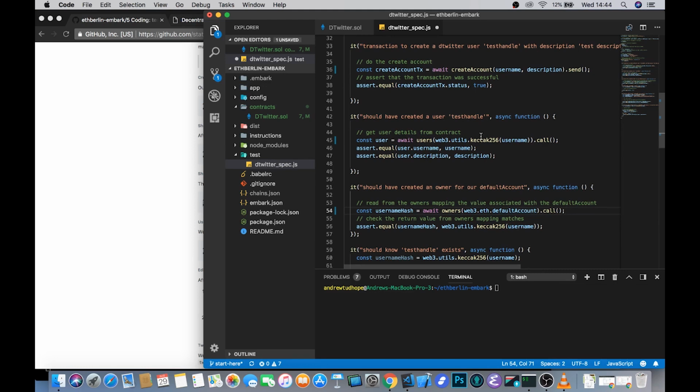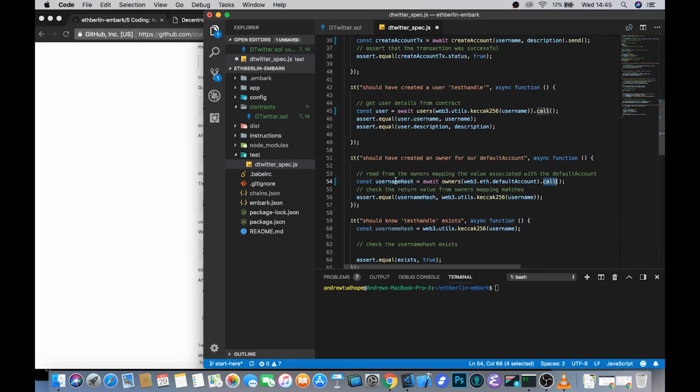So instead of hashing the username, we're looking at the Web3 RPC, looking at the ETH API there, and default account will be read by Embark as the first account in the array of accounts that you're using when running that blockchain node that is shown in your interactive dashboard. For this one again, all we need to do is .call it because we're looking to fetch data from the chain, not update state anyway.